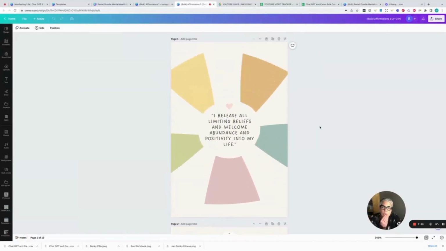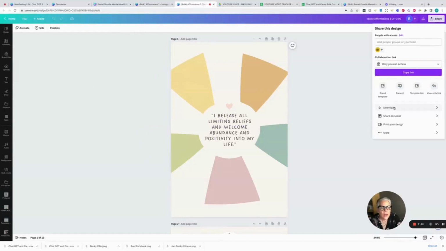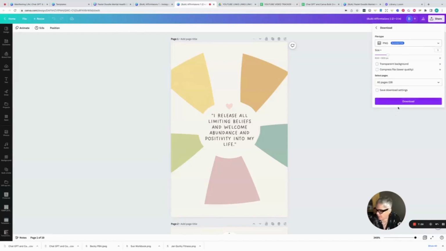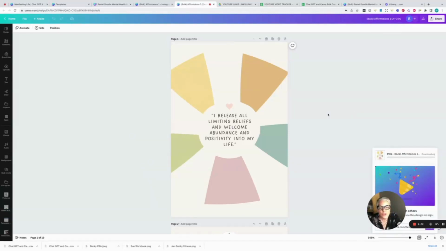And then I think one of the things you can do is just print them all, and then you have 20, right? Or download them all as, I can't think of the word, PDF that people can print, right? You could also use this on Pinterest now. You could also use this because it's in a different size. If I were to, I could hit share, and then I could download these as PNGs, right? That didn't scare me. So I'm going to download them as PNGs, and then I'm going to show you what I would do with them. Okay. So that's downloading as a PNG.